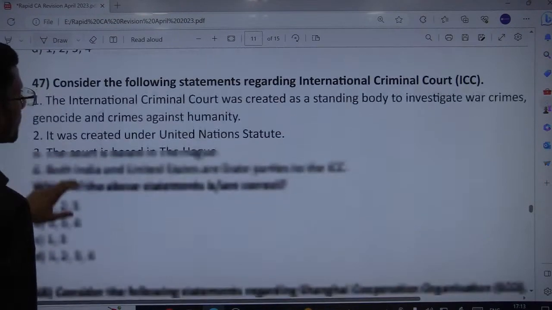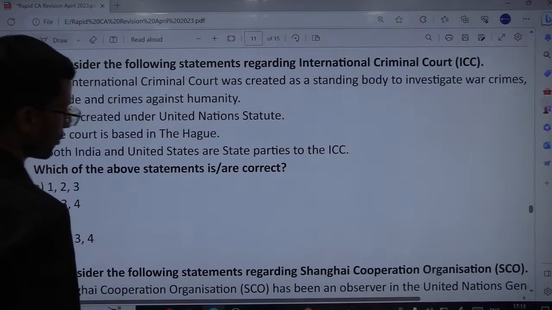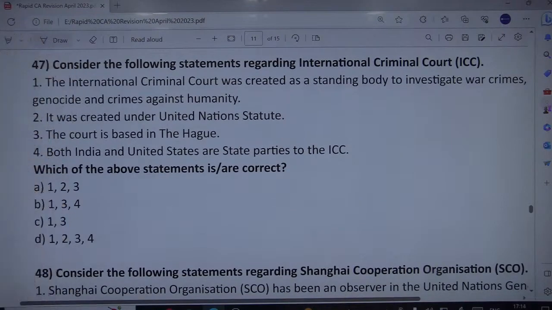Next is International Criminal Court. Quickly read the statement and try to figure out the correct answer. International Criminal Court was created as a standing body to investigate war crimes, genocide and crimes against humanity. It was created under United Nations Statute.